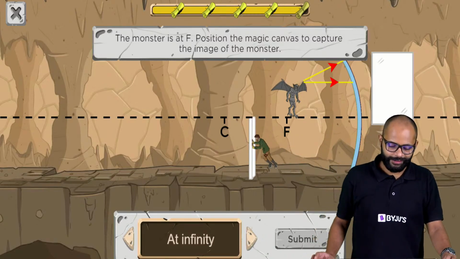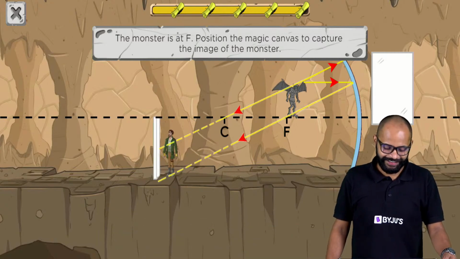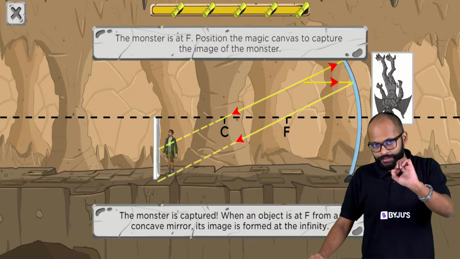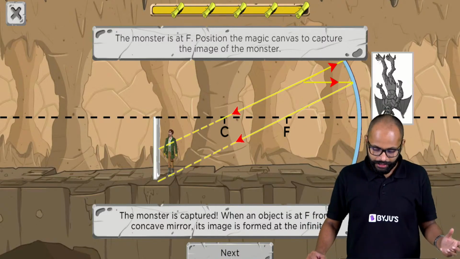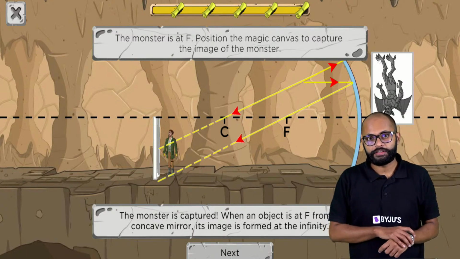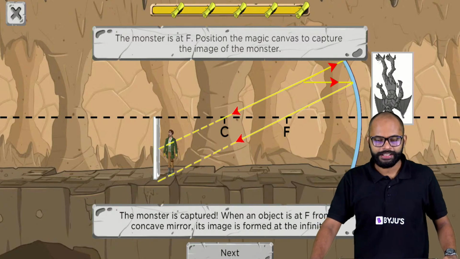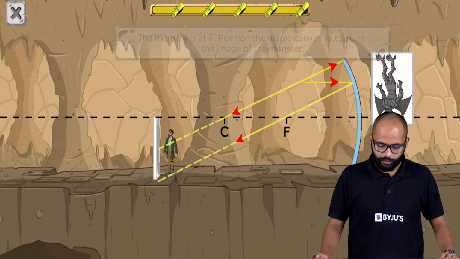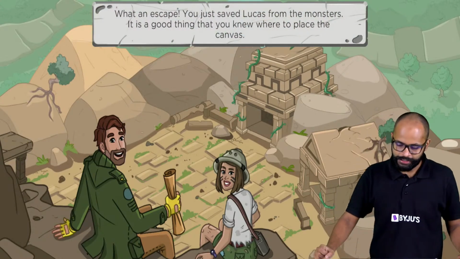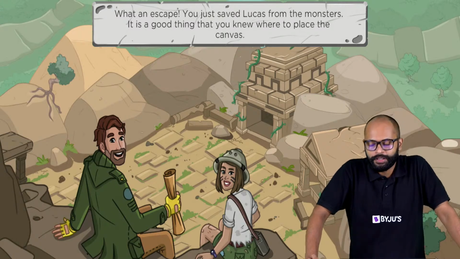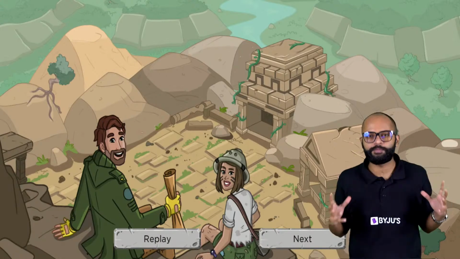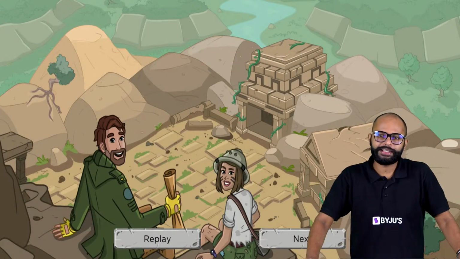Okay, let me just go to infinity first. Yes. Monster is captured when the object is at focus. The image is formed at infinity, right? And you also see the image is very large. Correct. All right. So that's how you have helped Lucas to capture all the monsters. Fine, nice. So let's get back to the session and understand how to build this pattern into a trick. All right, come on guys, let's get back to the session.